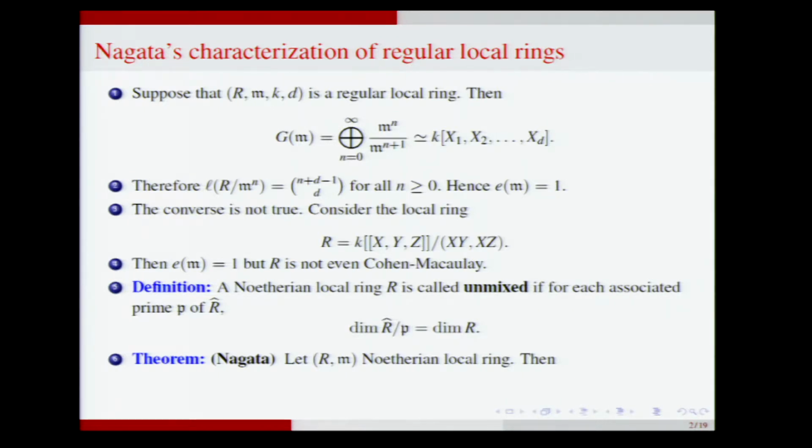And Nagata proved that a local ring R is regular if and only if R is unmixed and the multiplicity of M is 1. Okay. There are many proofs of this theorem. I will not go into this. This is proved in section 40.6 of Nagata. You can read. He makes use of many things: the associativity formula, completion, creating an infinite residue field. So the standard tricks in Hilbert-Samuel function theory were already there in Nagata's book, and that's what we continue to use. Which we cannot read because it's out of print.